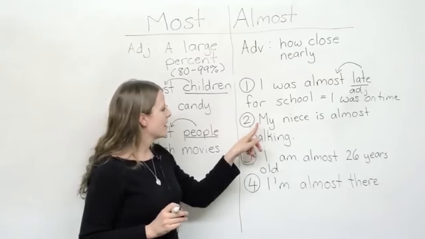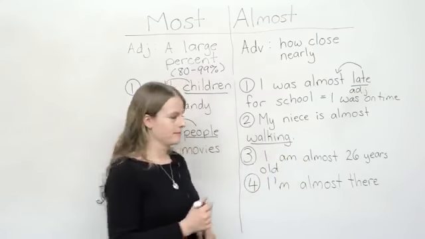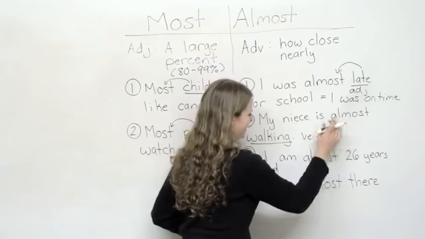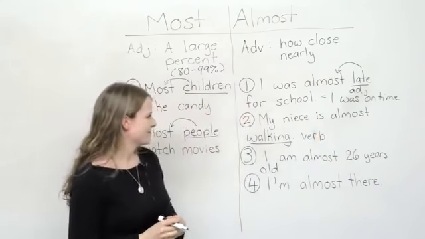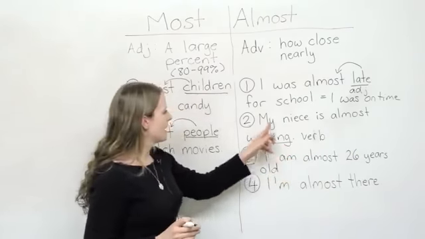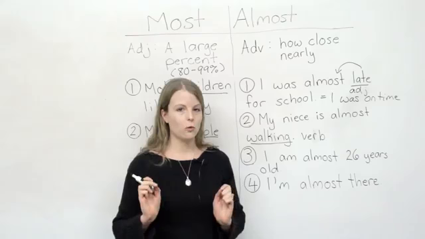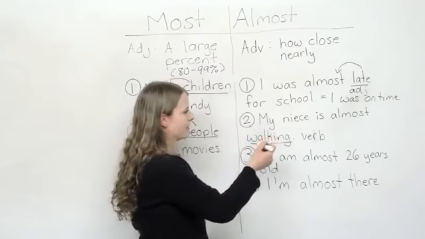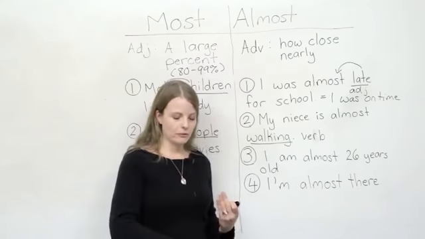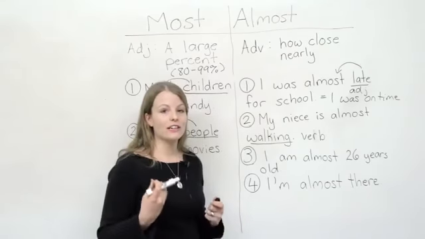Second example. My niece is almost walking. So walking is a verb. Almost is describing the verb walking. My niece is almost walking. She's not walking yet. She is close to walking. So in this case, when I say my niece is almost walking, what do I mean? Probably my niece is a small child, maybe a baby, and she's taking her first steps. She's crawling right now, but soon she will walk.